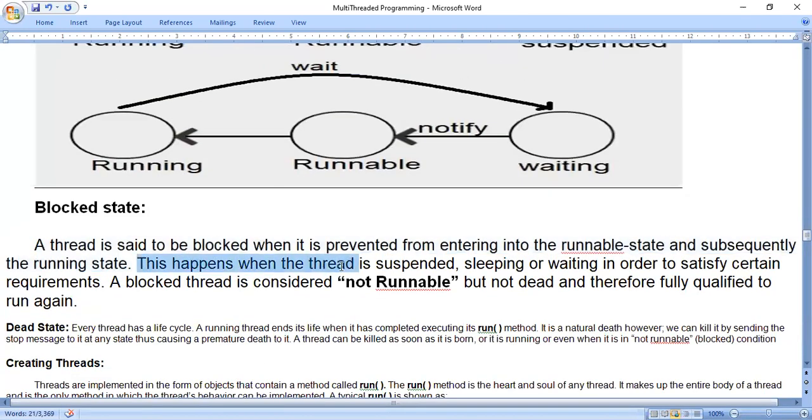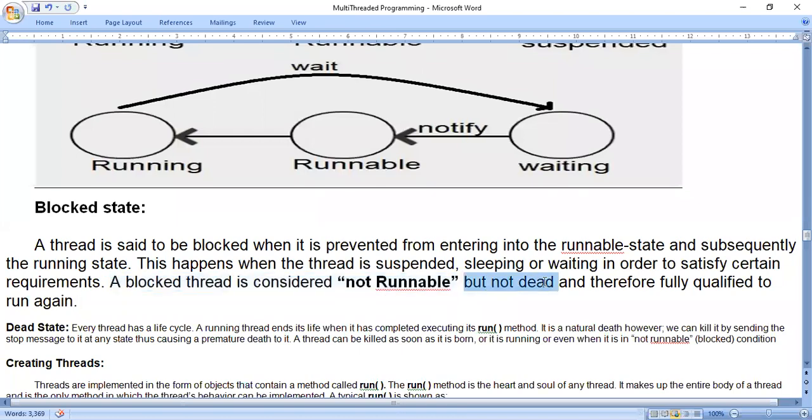Okay. So this happens when the thread is suspended, sleeping or waiting in order to satisfy certain requirements. A blocked thread is considered not runnable but not dead, and therefore fully qualified to run again. So from this sentence, what we can understand is a blocked thread is considered not runnable. Not runnable means for the time being it has stopped working, but it is not dead.